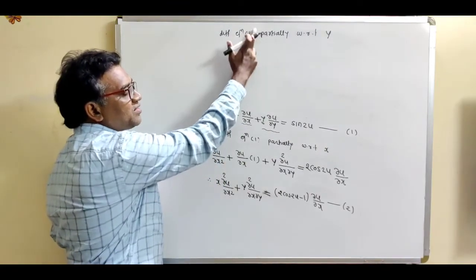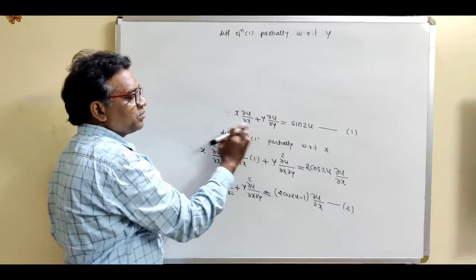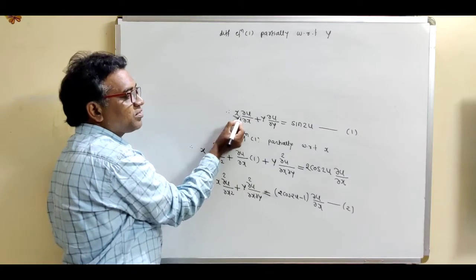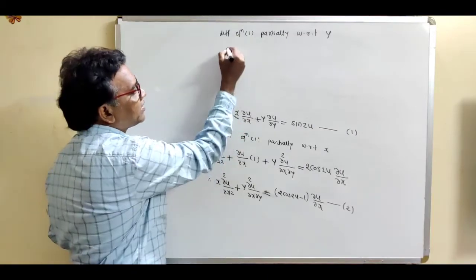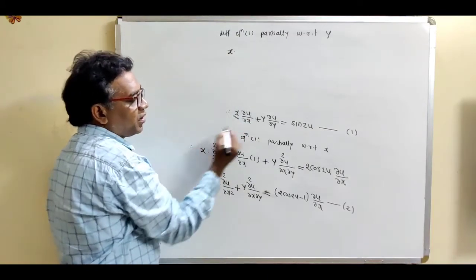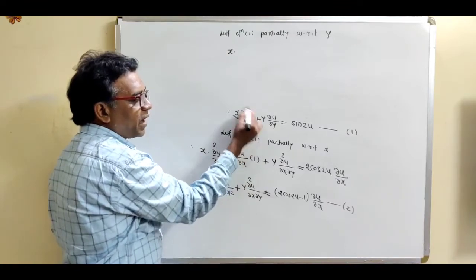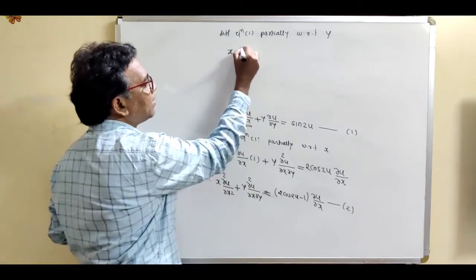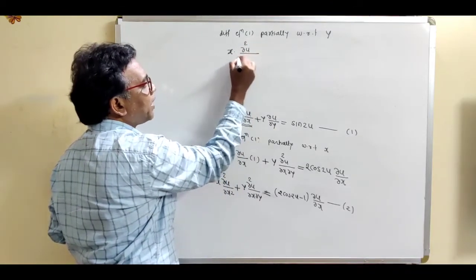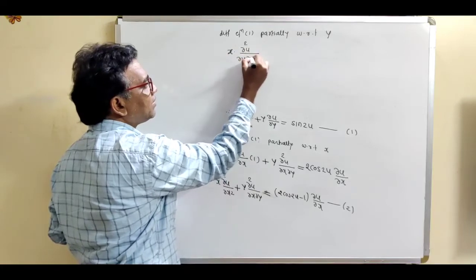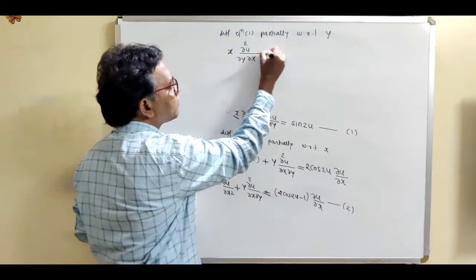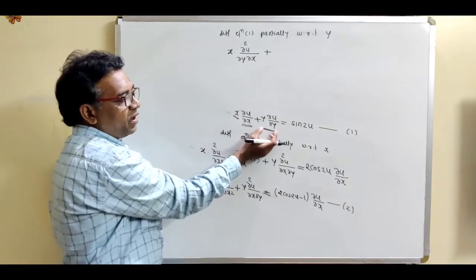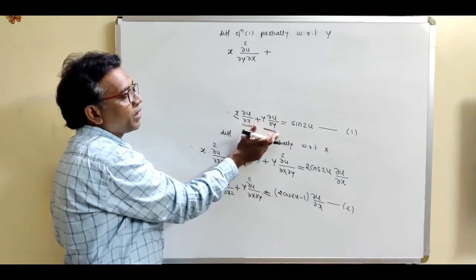Now differentiating this equation 1, so this is our equation 1 suppose, partially with respect to y means we have to keep x as a constant term. So x is a constant term, and this is the partial derivative. Now take its derivative partially with respect to y, it will be del square u by del y del x, plus now for this term we use the product formula, because these are terms of the variable.